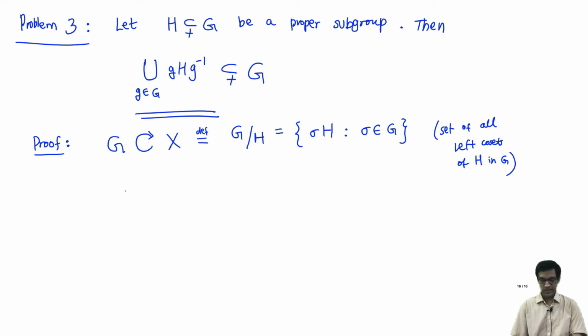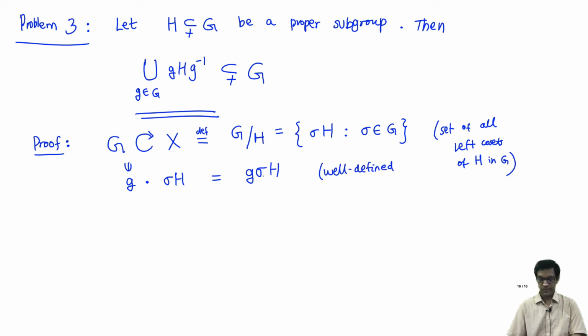That's the interesting bit. What's the action? Well, the most natural thing: if I take a group element g in G and an element of X, which is a left coset, how do I make it act? I just say it's a new left coset, the left coset of the element g sigma. It's easy to check that this is well-defined.